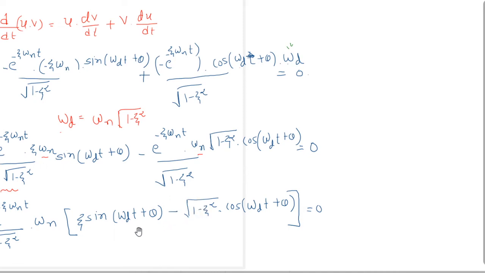Now solve it. Here you can see that this term is a constant term.